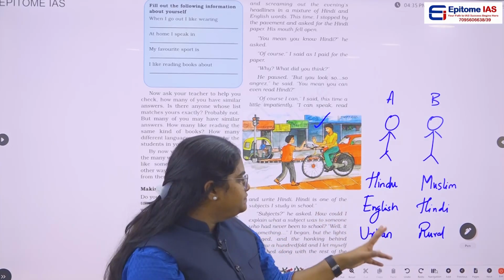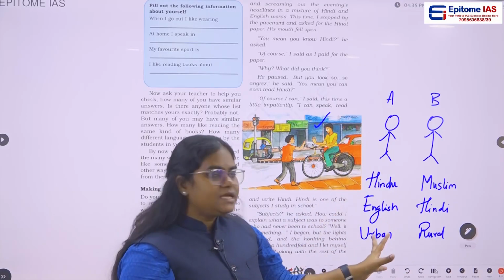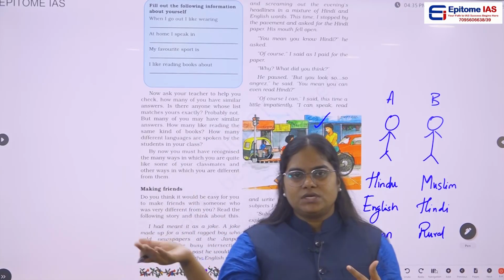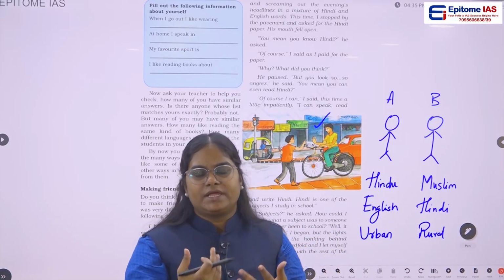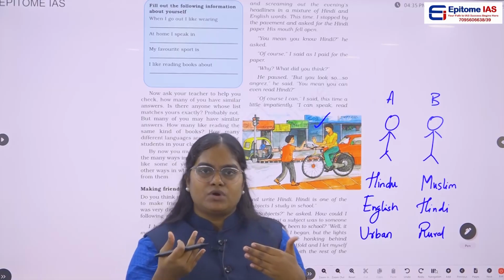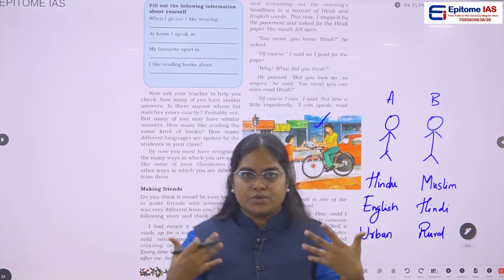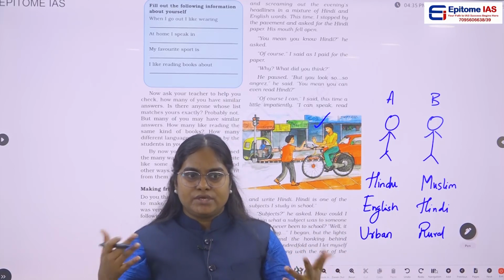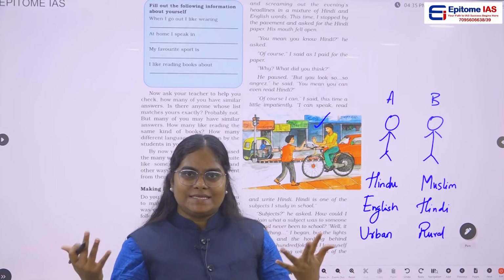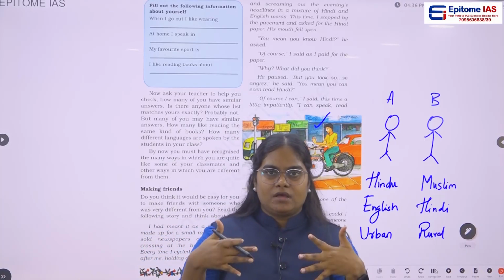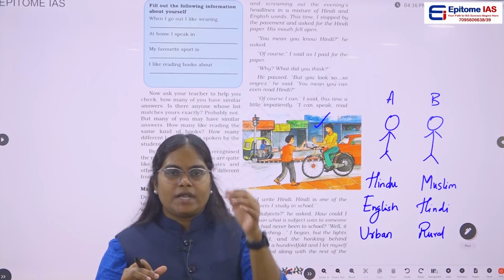Then we have another difference: person A mostly belongs to an urban area, and person B belongs to a rural area. Again, they have cultural differences. The way you are growing up, your parents, your surroundings, your environment, all these things determine what sort of person you are going to be. So because of this, what happened?